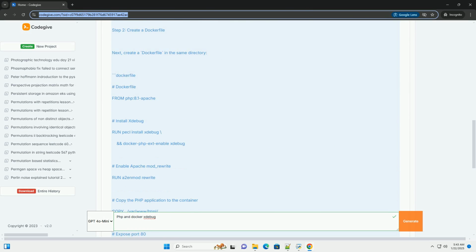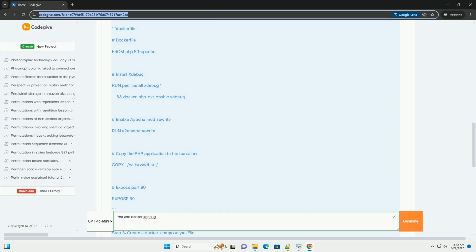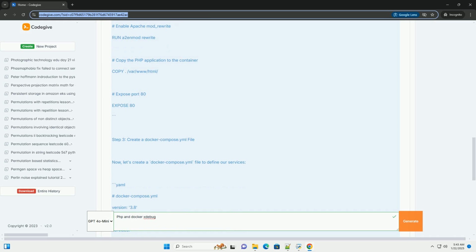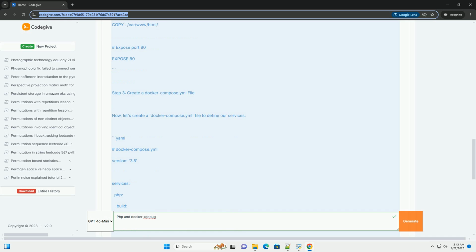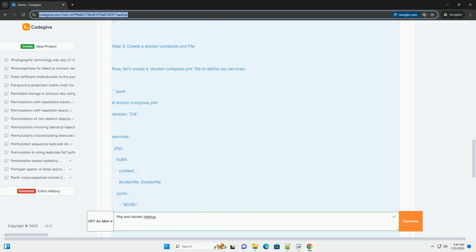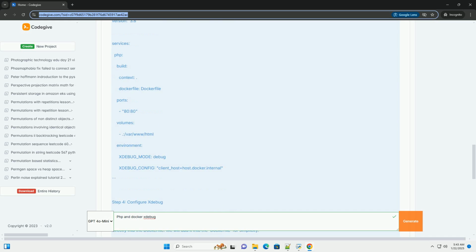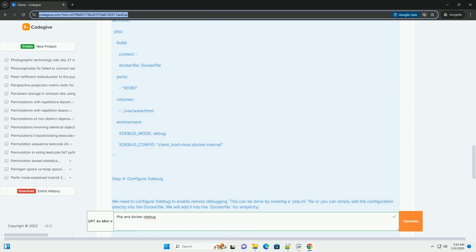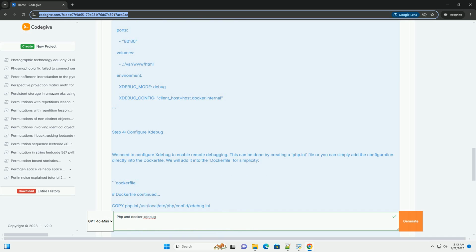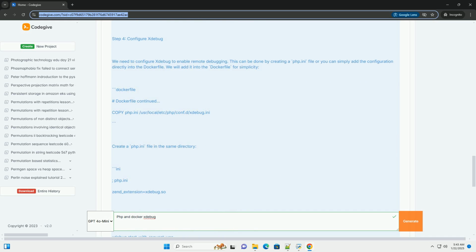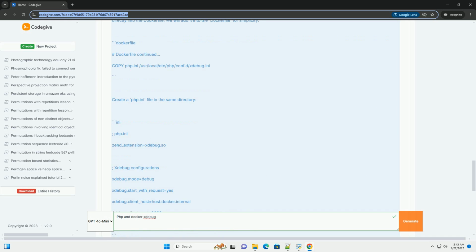Prerequisites. Before we begin, ensure you have the following installed. 1. Docker. Install Docker from Docker's official website, https://www.docker.com/get-started. 2. Docker Compose. This usually comes with Docker Desktop, but you can install it separately if needed.